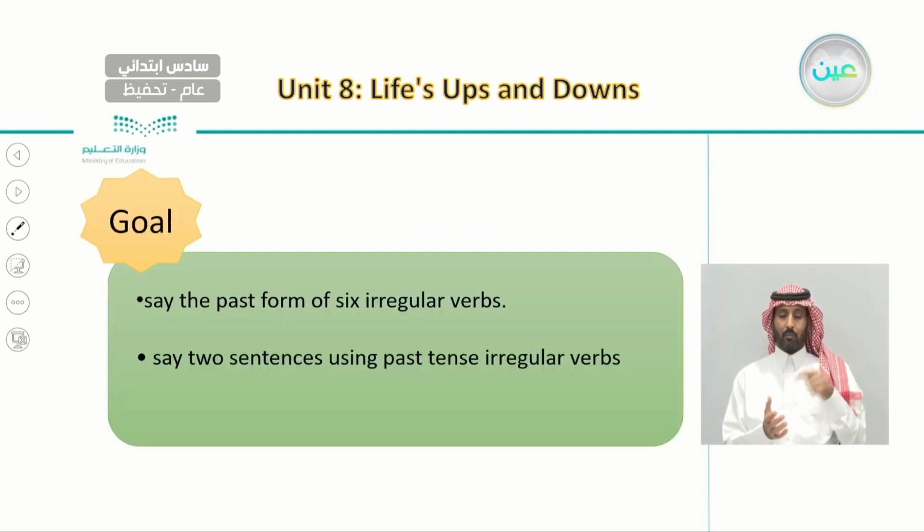So at the end, it's important that you are able to say the past form of 6 irregular verbs and also to say 2 sentences using the past tense irregular verbs.